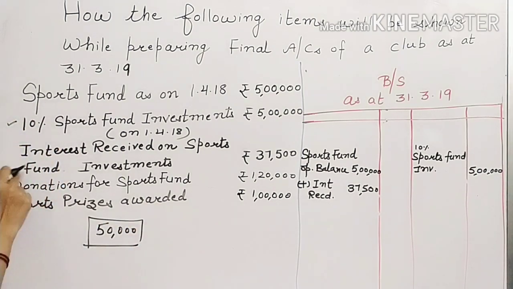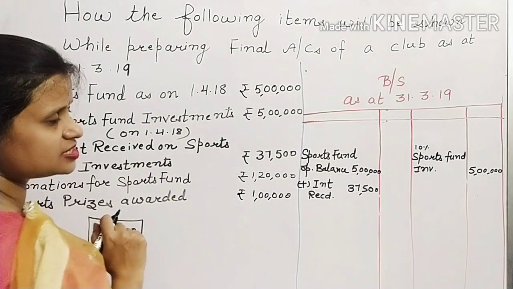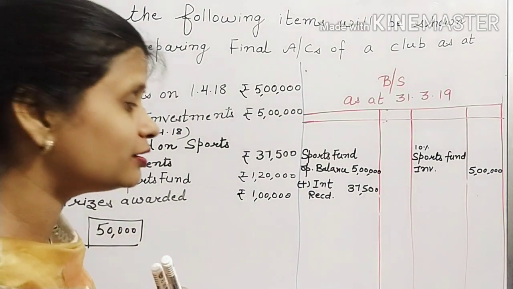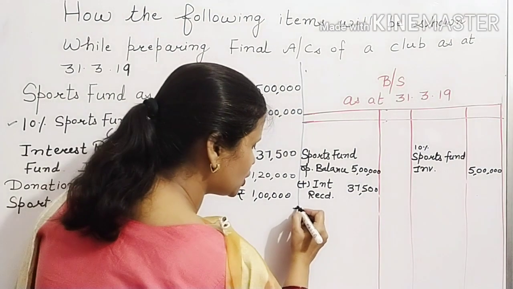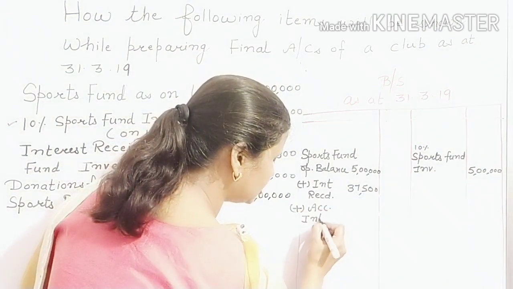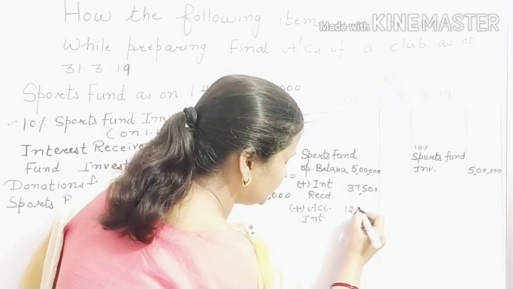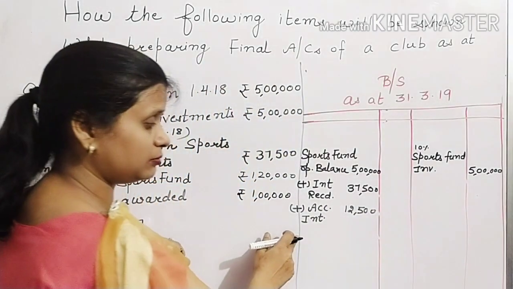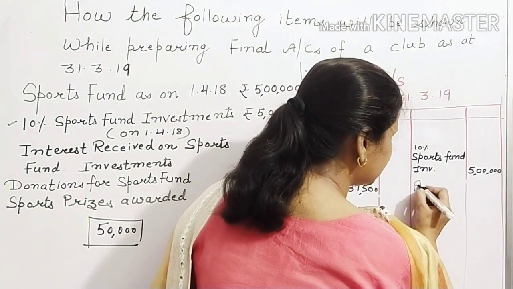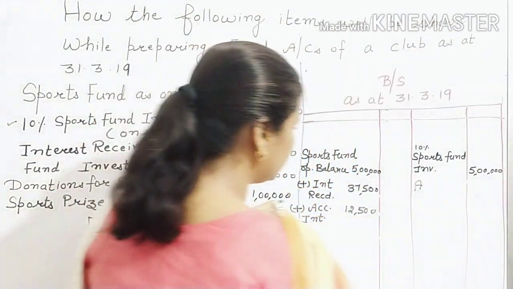But in cash you have received only what amount? Rupees 37,500. What about the remaining? That is the accrued interest, income to be received. Since it is income, it will be added in the sports fund balance as accrued interest, and because it will be received in future, it will be shown on the asset side as accrued interest.